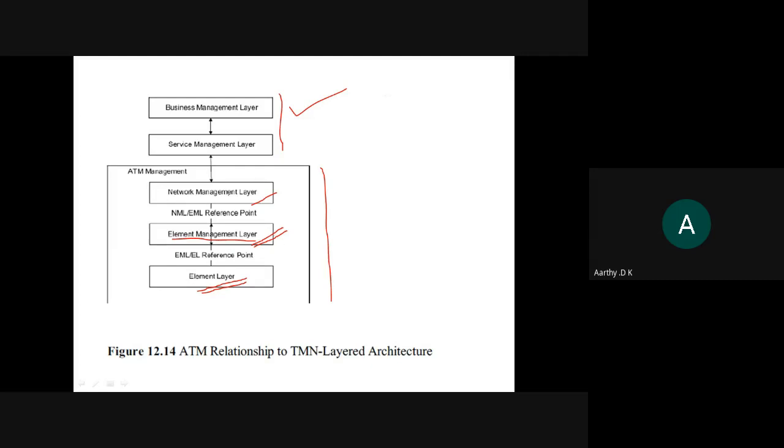The network management layer can have your NMS, network management system, that either directly or indirectly can manage the system. Suppose you have a separate manager who manages the network elements, then it is placed at this particular layer, that is your network management layer. If you don't have a separate manager, then that network management work is done by the element management layer. So you need not have it as a separate layer. If you want, you can have it within the element management layer itself. So this is how ATM is related to the telecommunication network management layered architecture.